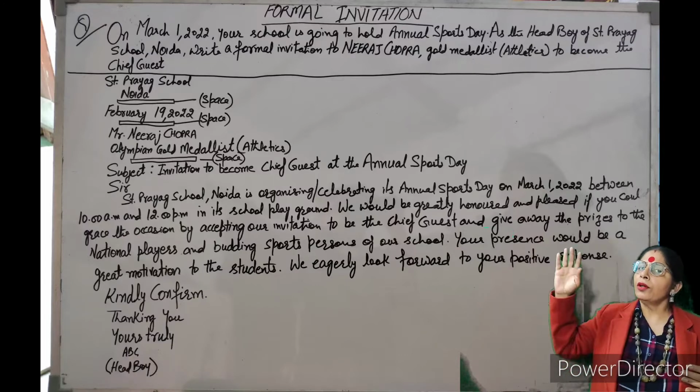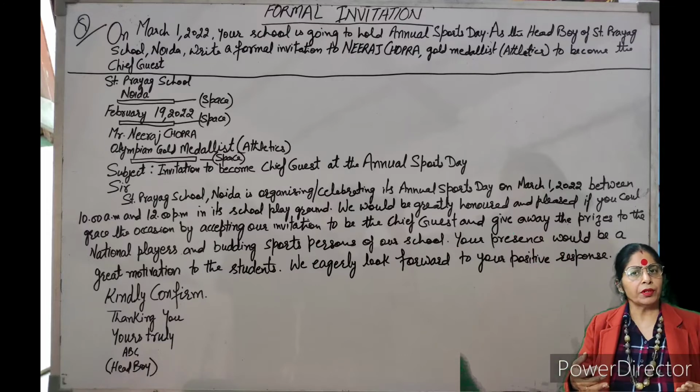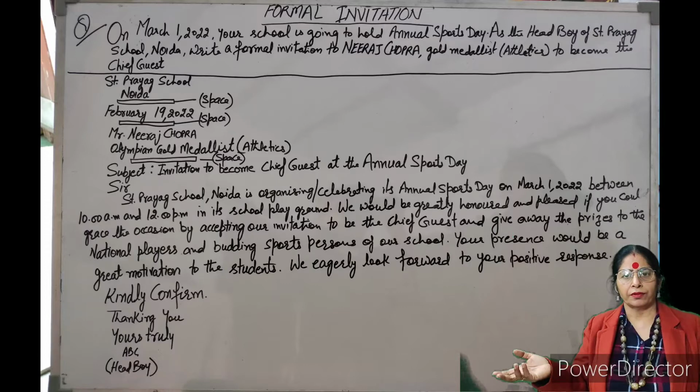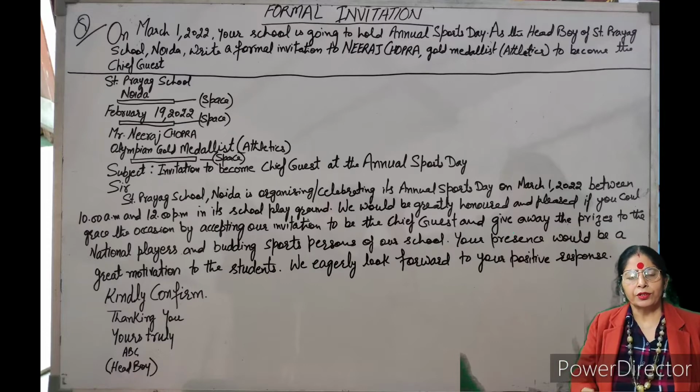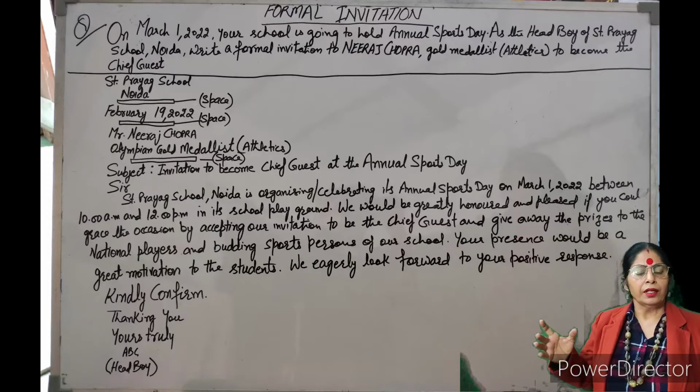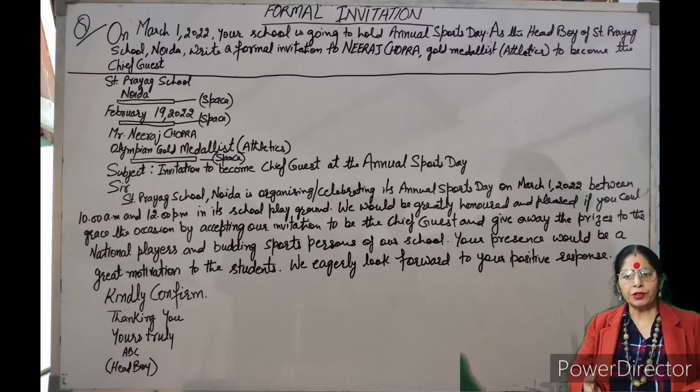But though it is not given in the question, even then we are writing, because we have to write at least 50 words. You have to get the marks. So write something. It's not that one line is enough. No, something you have to write. So that's why we are adding more words. So, to give away the prizes to the national players and the budding sports persons of the school.